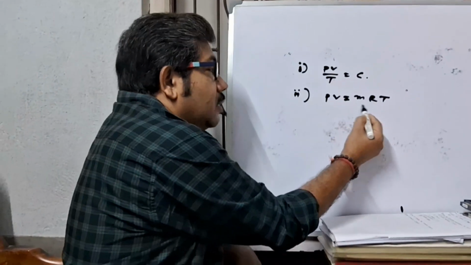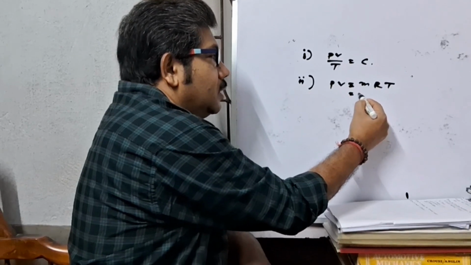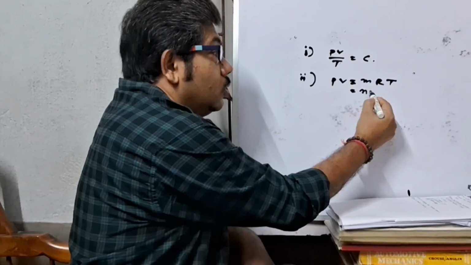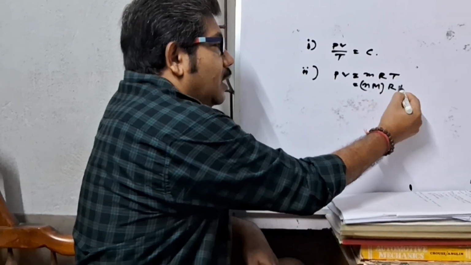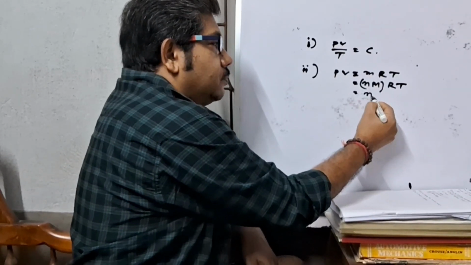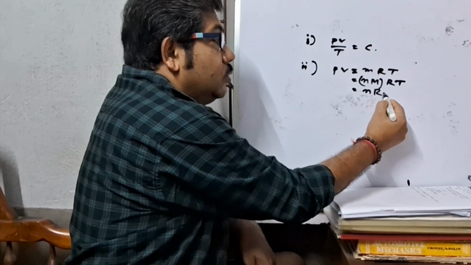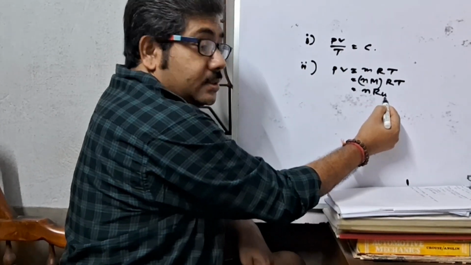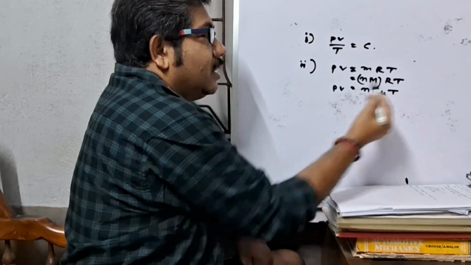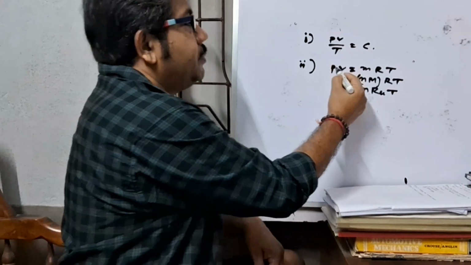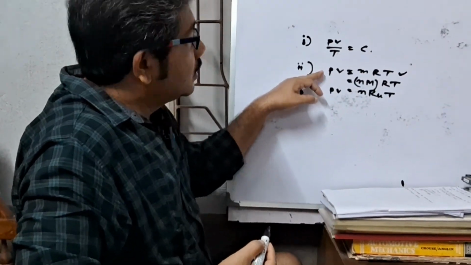Now, if mass of the gas can be converted in this form, number of moles into molecular weight, and this is RT. Now, molecular weight into gas constant is the universal gas constant, R suffix U, into T. That means PV equal to n RU T. When PV equal to mRT, this is perfect or characteristic gas equation.